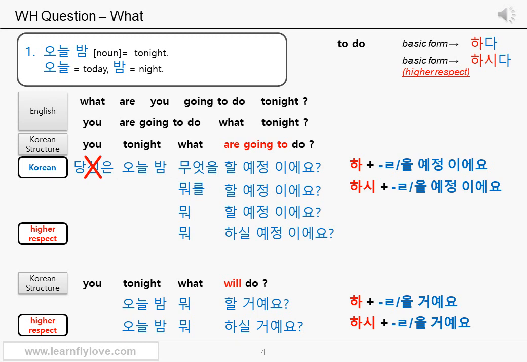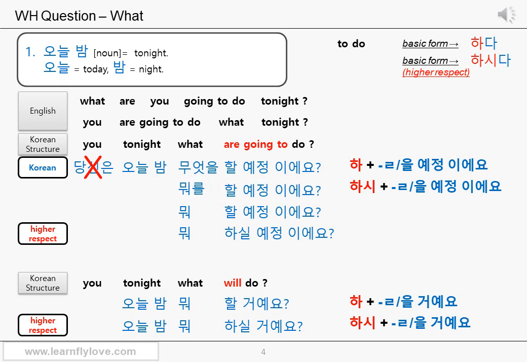You can add the object particle 을 or 를. Are going to do. How do you translate be going to from English to Korean? Stem plus the final ㄹ or the particle 을 plus 예정이에요. The stem here is 하. Therefore, we add a final ㄹ to the stem and 예정이에요. 할 예정이에요. And a question mark. 오늘 밤 무엇을 할 예정이에요? Or 오늘 밤 뭐를 할 예정이에요?